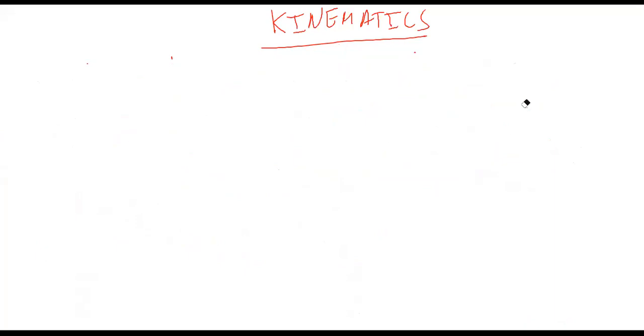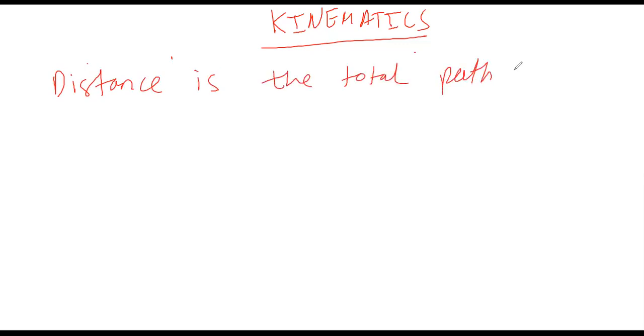Another definition is that distance is the total path covered.